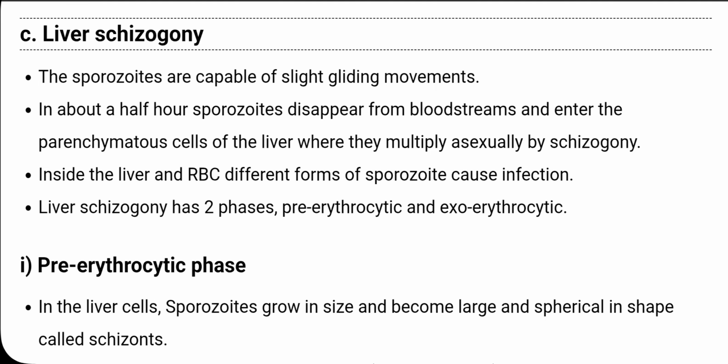Then liver schizogony has two phases. First is the pre-erythrocytic phase, when the infected organism, this parasite, has not entered the RBC, that is called the pre-erythrocytic, and after entering it is called the exoerythrocytic.